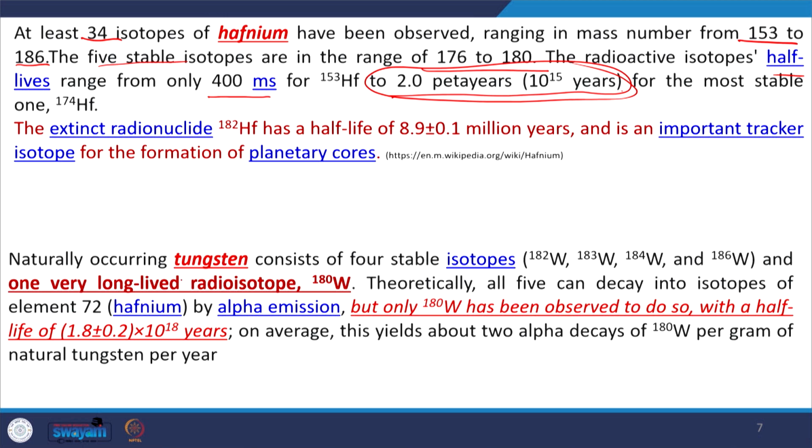Then another is tungsten. It consists of 4 stable isotopes and one very long lived radioisotope, tungsten 180. Theoretically all 5 can decay into isotopes of element 72, hafnium, by alpha emission. Only 180, the longest lived radioisotope, has been observed to do so, at a half life of some million years. So due to their high half life periods, these are used to detect these ancient events precisely.